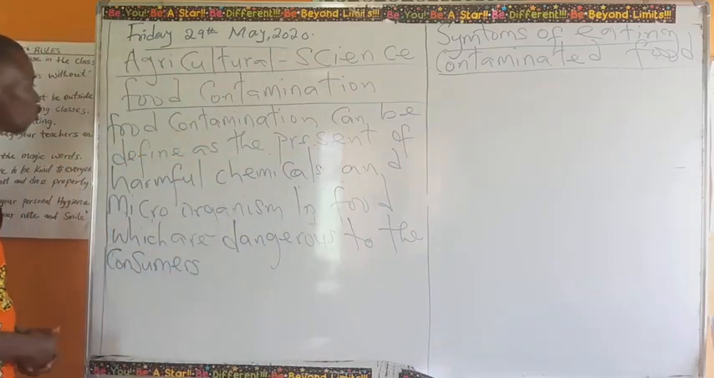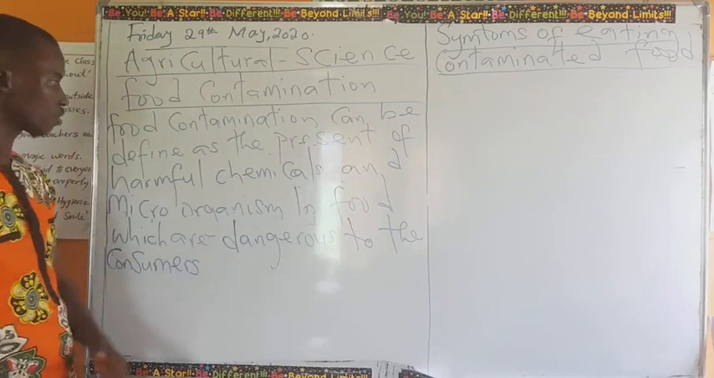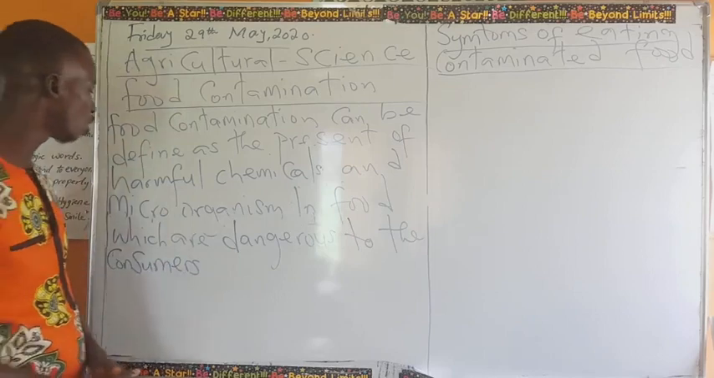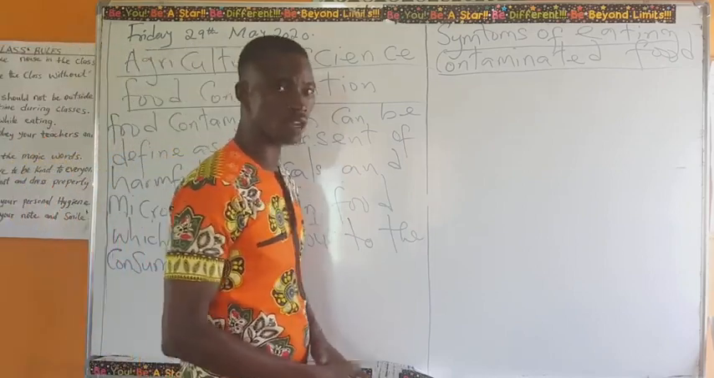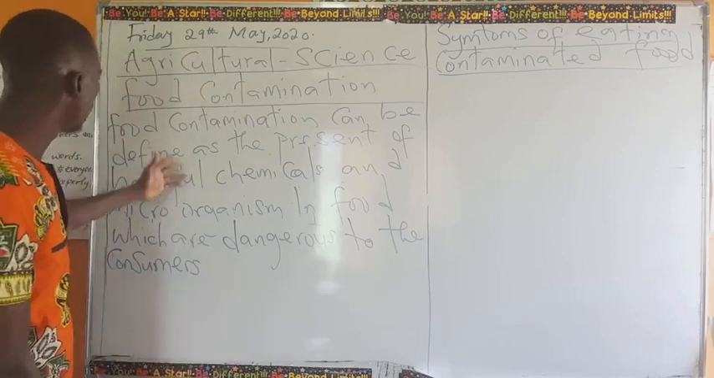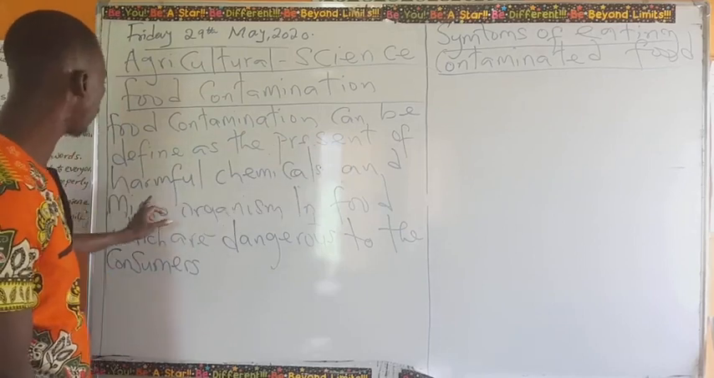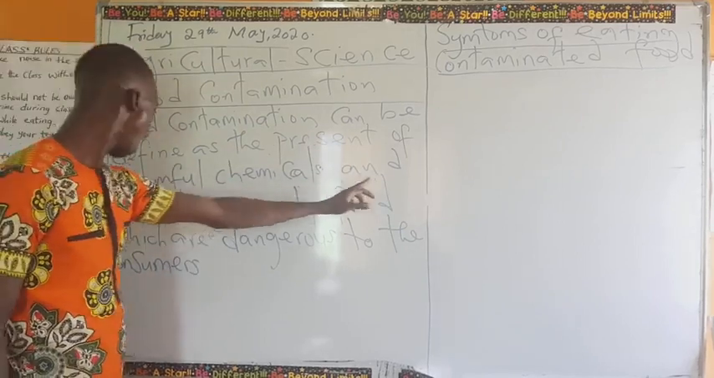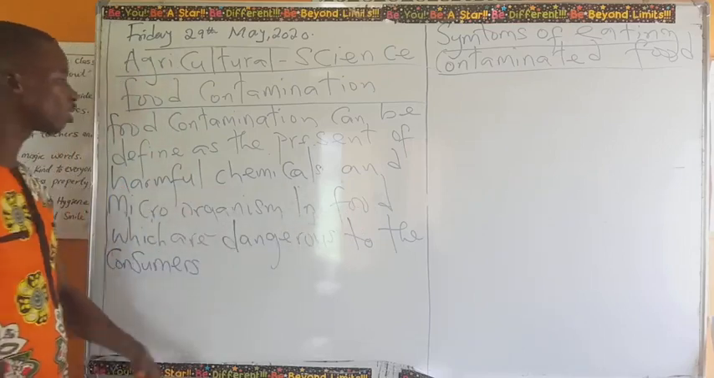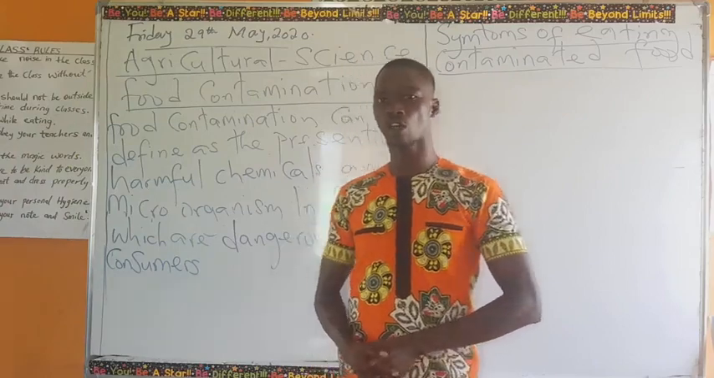Now, we define food contamination as the presence of harmful chemicals and microorganisms in food which are dangerous to the consumers. Let's go again. Are we together? We say food contamination can be defined as the presence of harmful chemicals and microorganisms in food which are dangerous to the consumers.